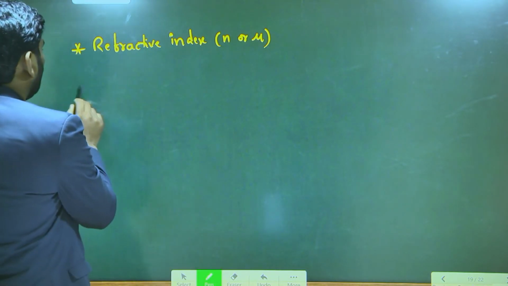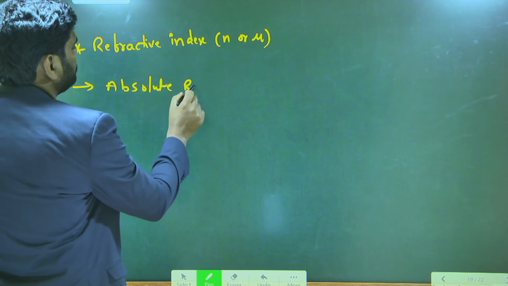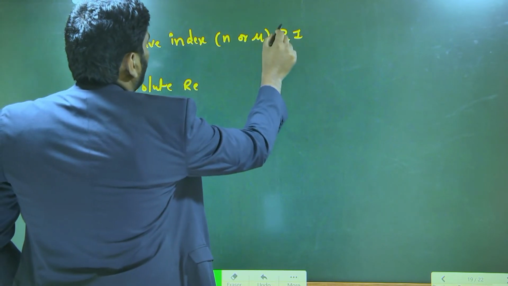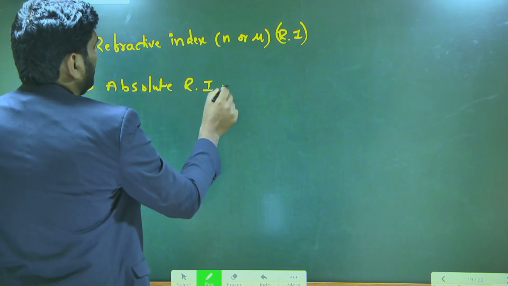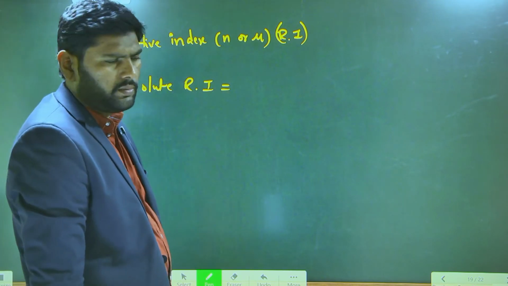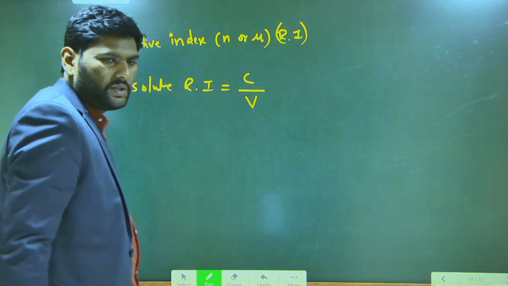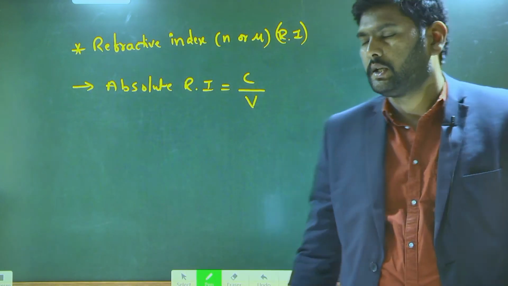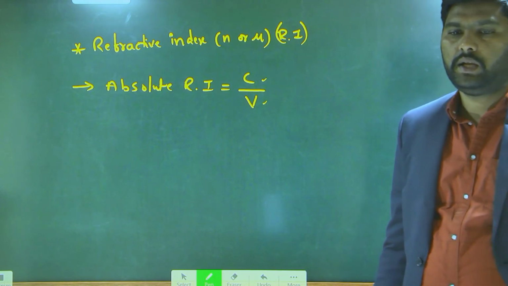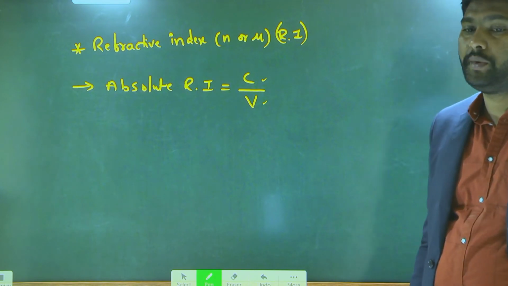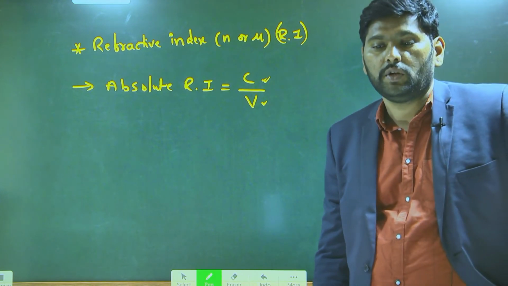The first one is absolute refractive index, which you can shortly represent as RI. The absolute refractive index is the ratio between the speed of light ray in vacuum to the speed of light ray in the given medium.